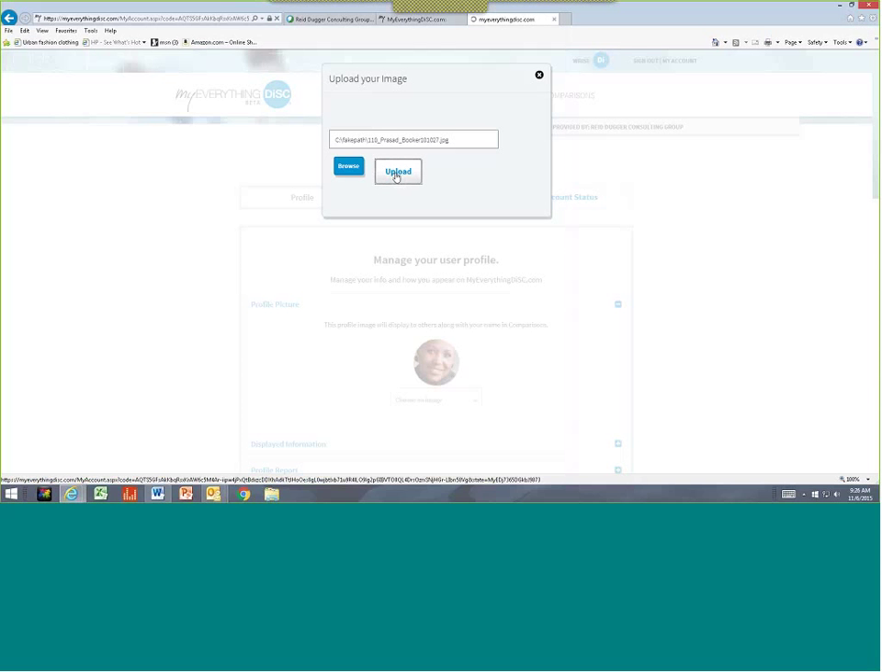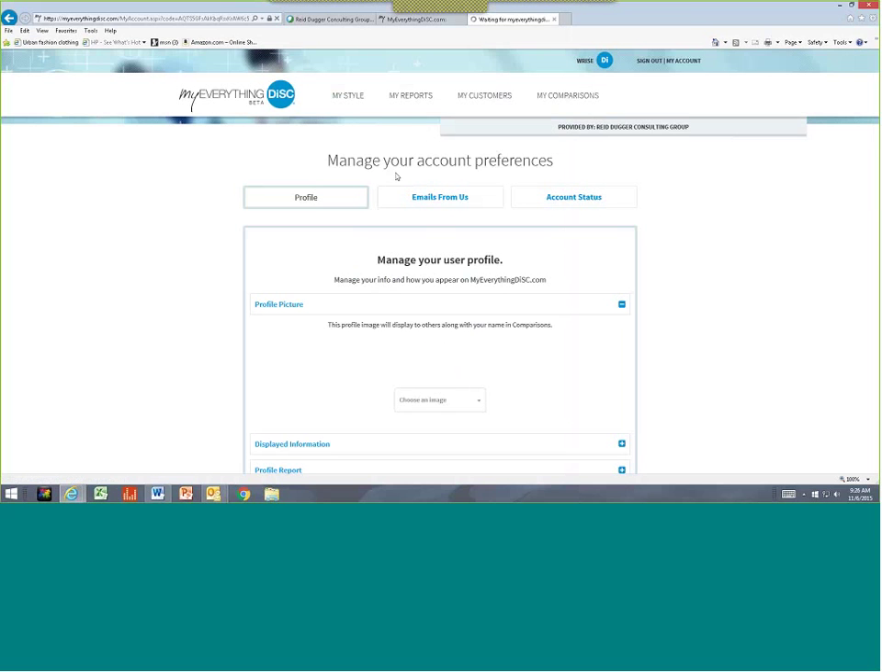That's simple. It'll take a few seconds. If something's wrong with the size or the quality of it, it will tell you at this point. But most of the time, they're pretty much okay. All right. And that is how you would put your profile picture into your profile if that's what you choose to do. Now, if we go down to the next level, displayed information, if you can open that up.